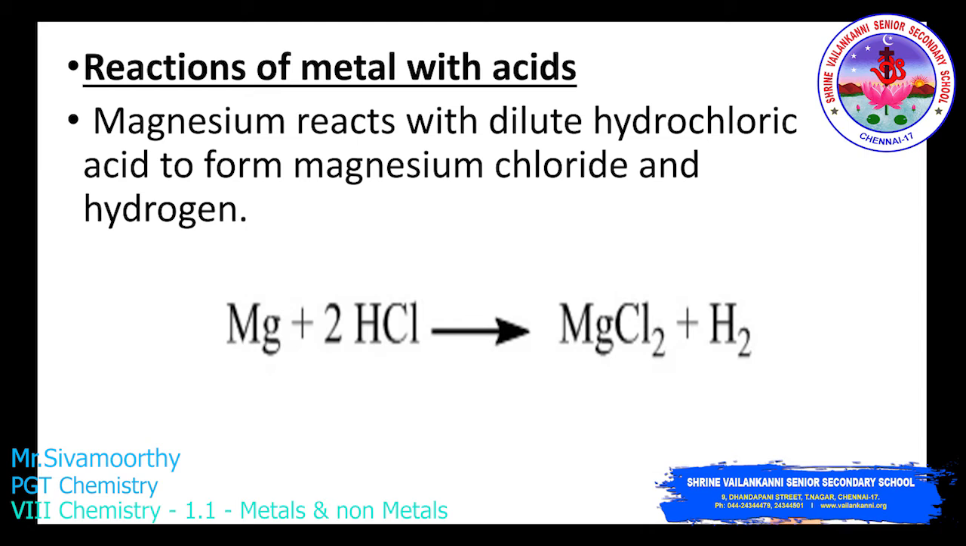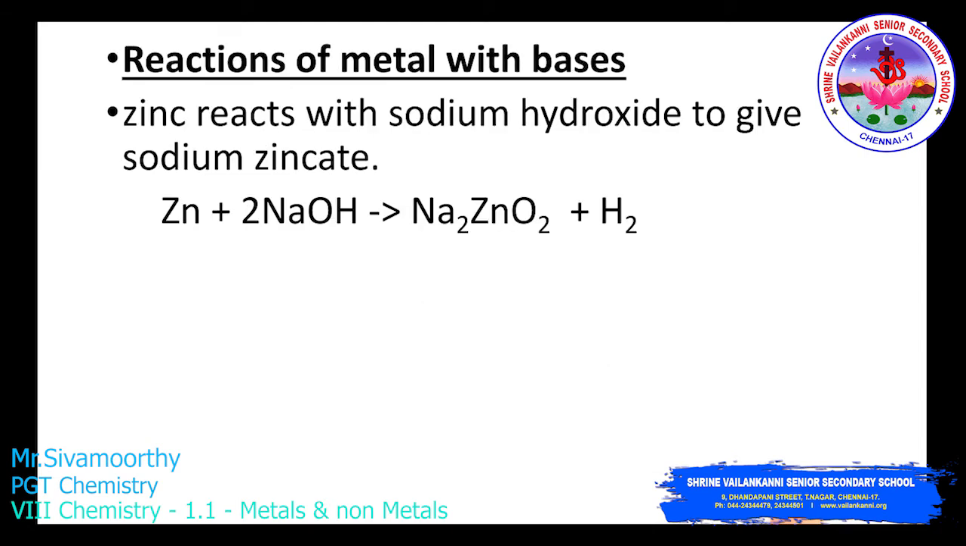So, the main formation from metal and acid: metal chloride along with hydrogen gas is formed. Correct students?